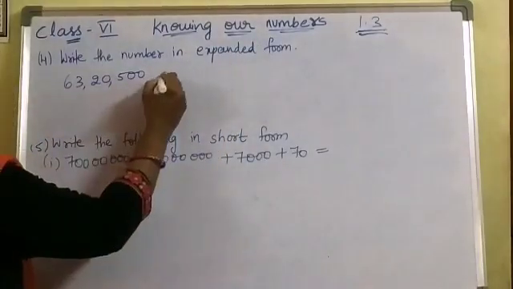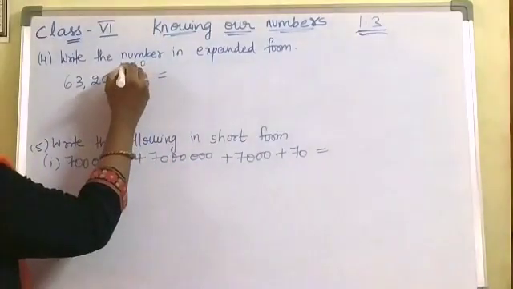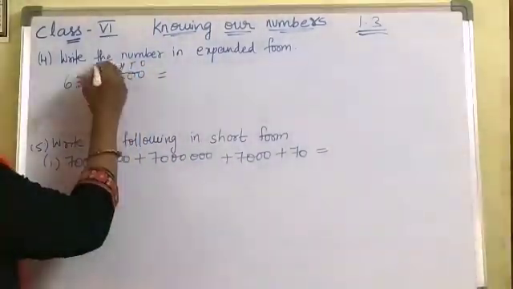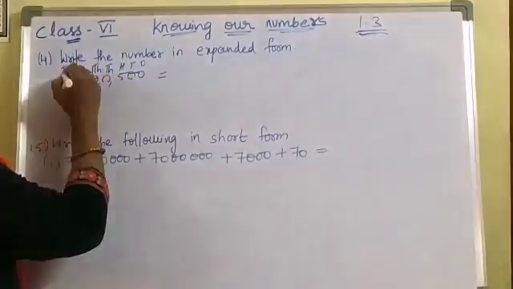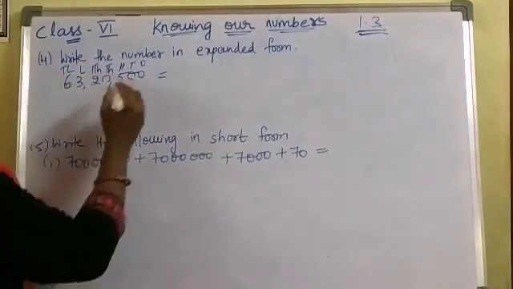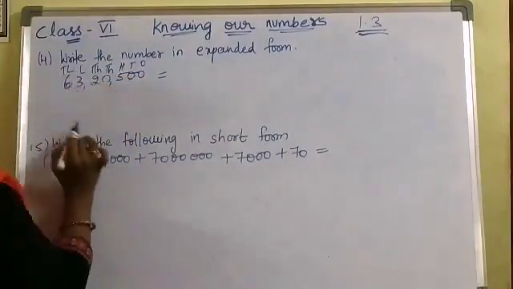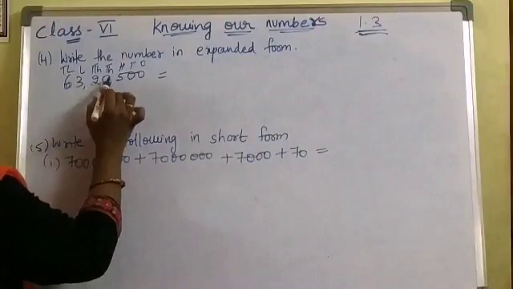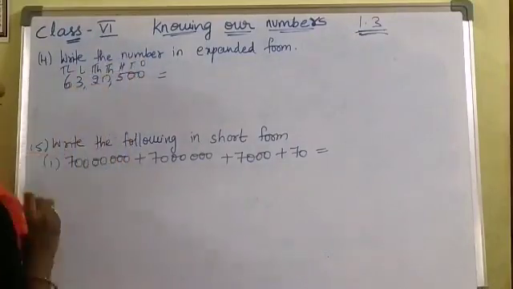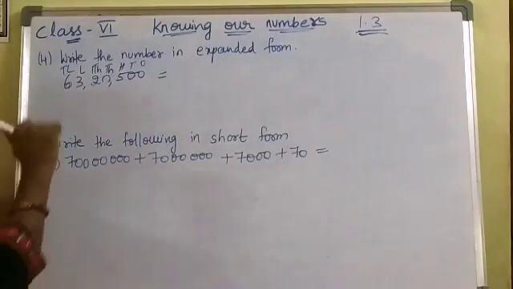Write the number in expanded form. And write the place values: ones, tens, hundreds, thousands, 10,000s, lakhs, 10 lakhs. Okay? 6 is in the place of 10 lakhs. So how to write this is expanded form. So 6 into 10 lakhs plus 3 into lakhs plus 2 into 10,000 plus 0 into 1,000 plus 5 into 100. Like yesterday what we have discussed in 1.1 sums, right?